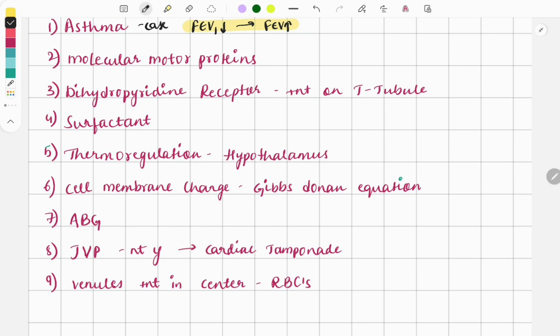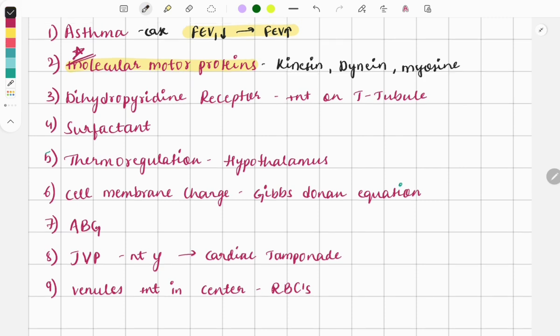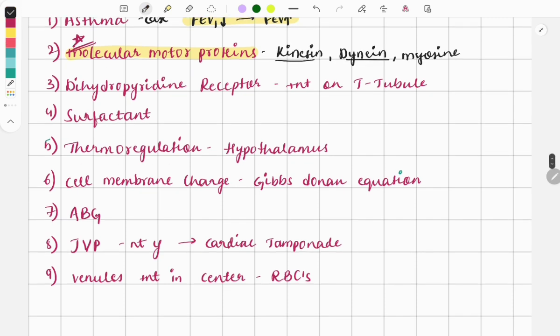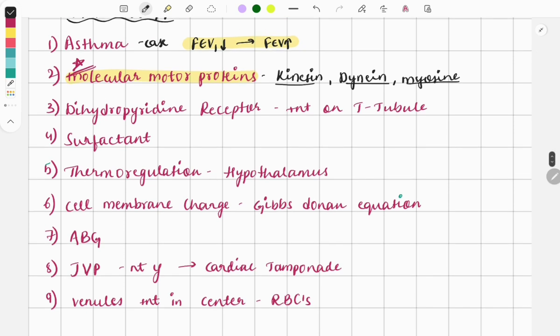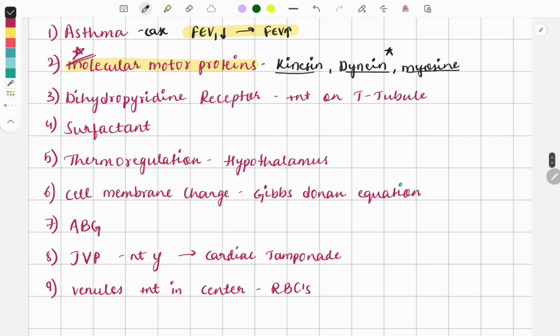Then the examples of the molecular motor proteins. This is also a very important topic. Every year a question is asked from this topic. So the examples of these are kinesin, dynein, and myosin. Earlier the question was asked on dynein: dynein is which kind of a protein? This time they had modified the question and they had asked the examples.